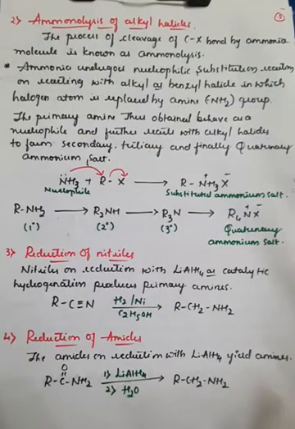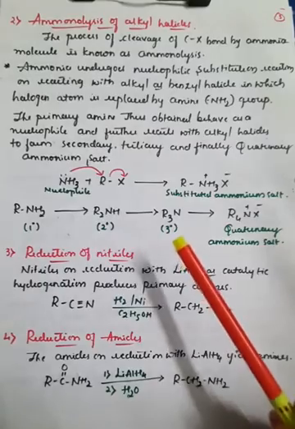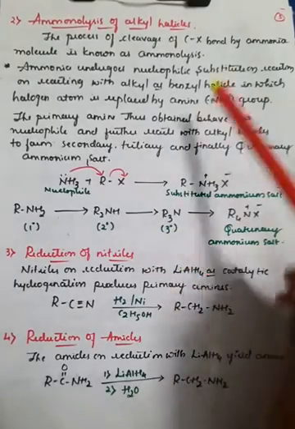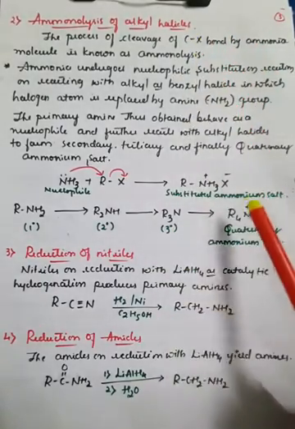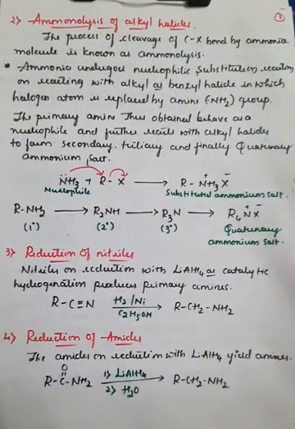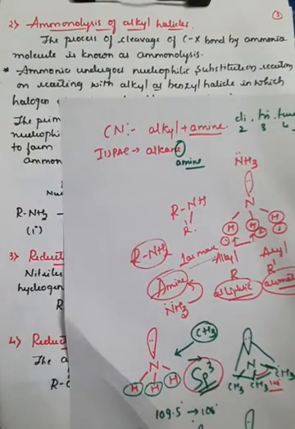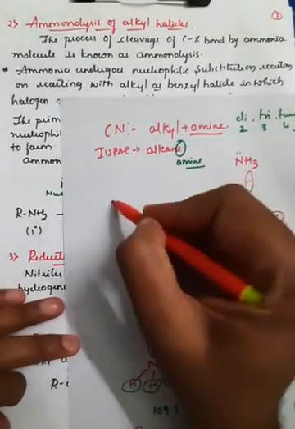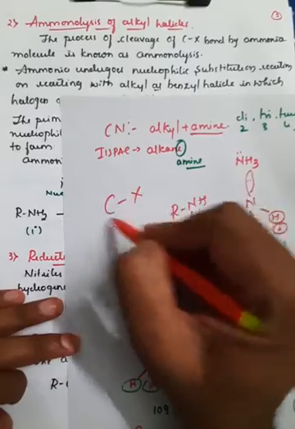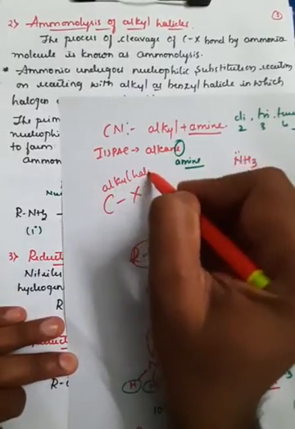The second important method for the preparation of amines is the ammonolysis of alkyl halide, right? Ammonolysis is a new term for you. Ammonolysis means cleavage of the C-X bond, that is the carbon and halogen bond, in alkyl halides. The carbon which is bonded with a halogen atom is generally termed an alkyl halide, right?